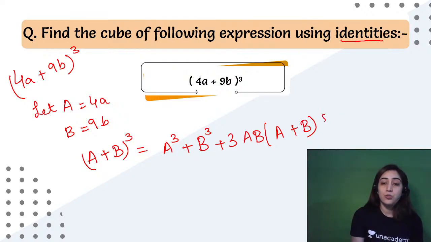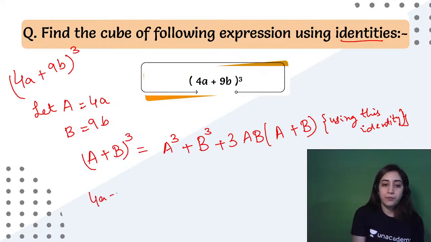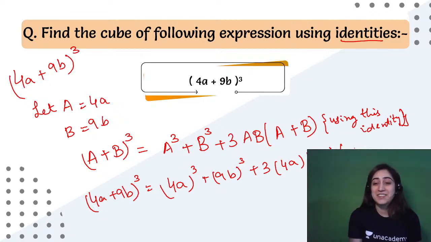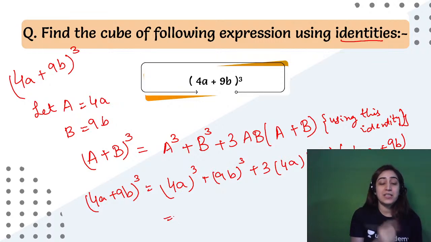So you can say, using this technique, using this identity, what happens? (4a plus 9b) whole cube would be turned into (4a) cube plus (9b) cube plus 3 into 4a. Yes, everyone who was able to find the answer directly, who is quicker than me, let's see that. 4a plus 9b. All right, so what is 4 cube?